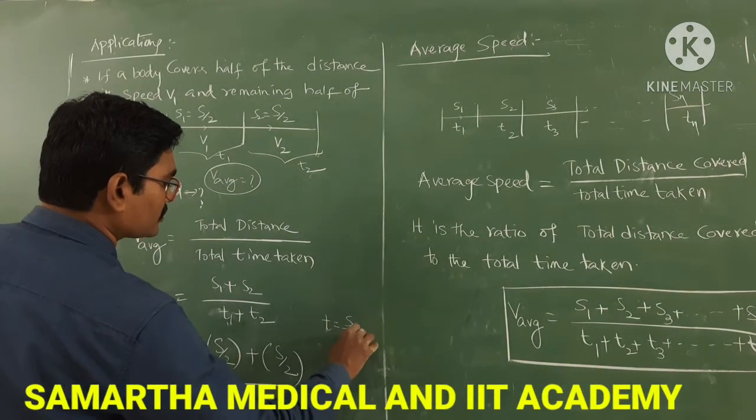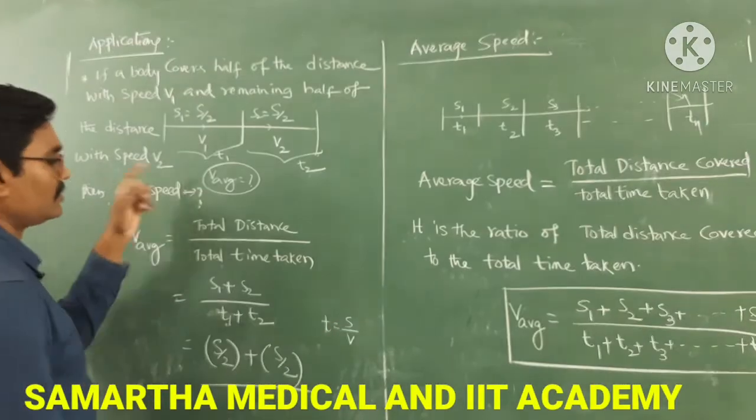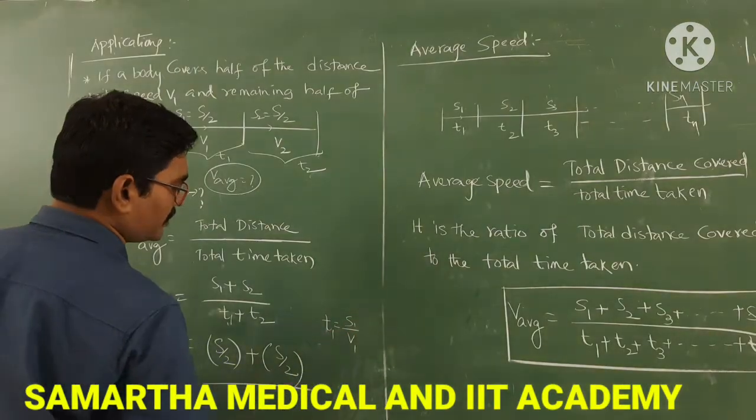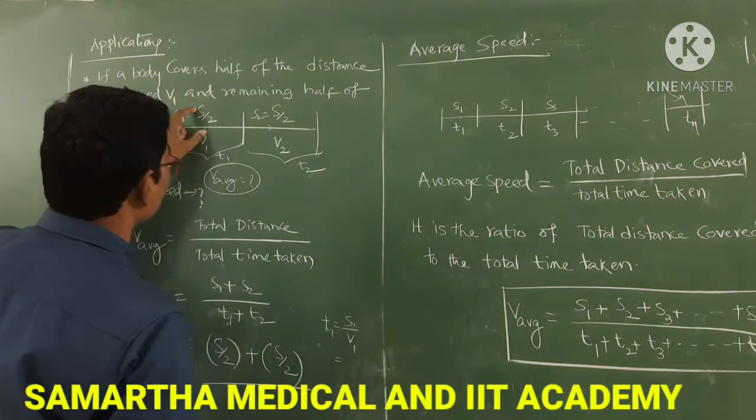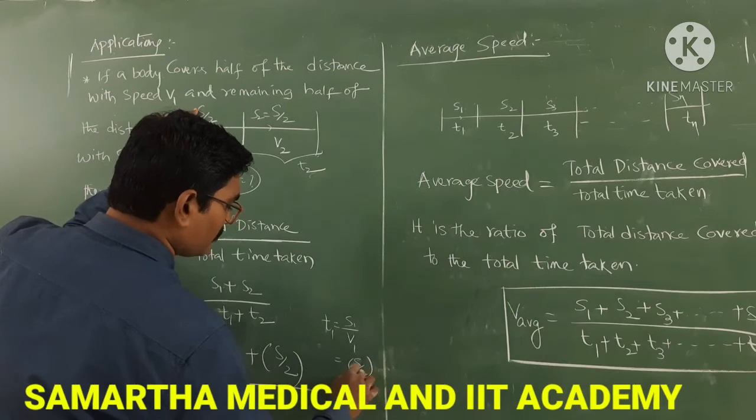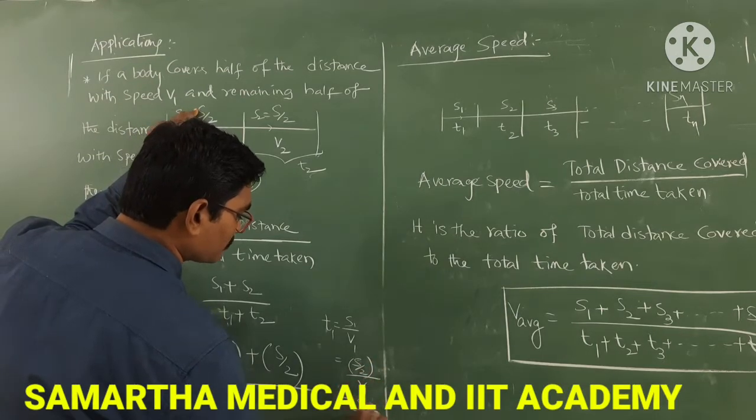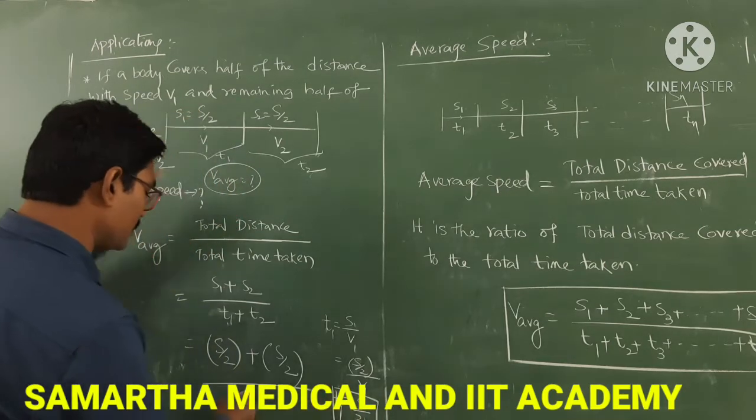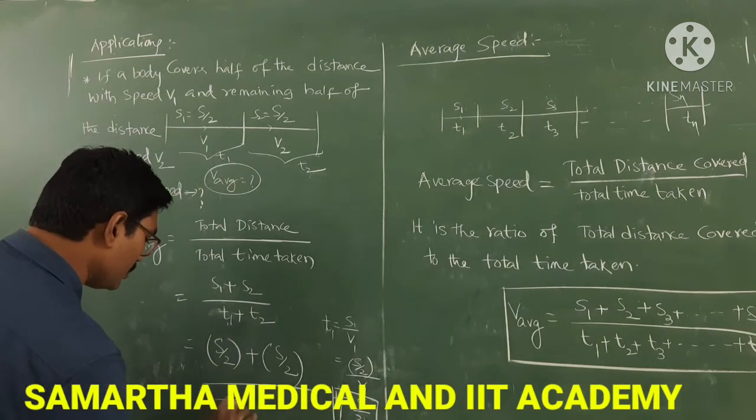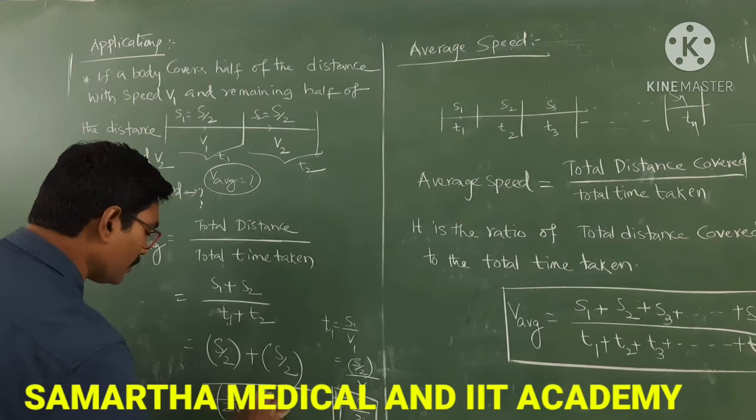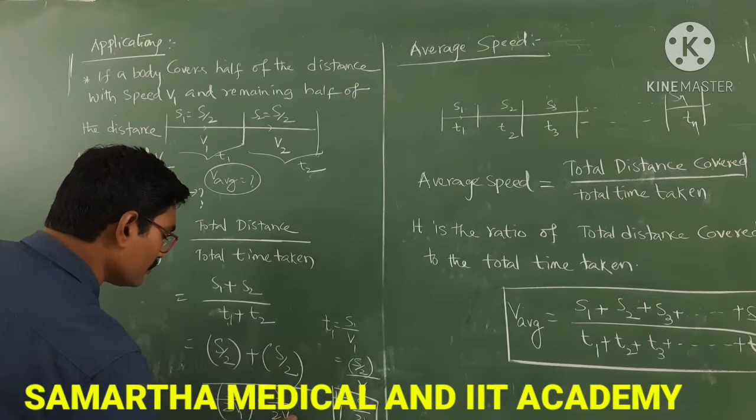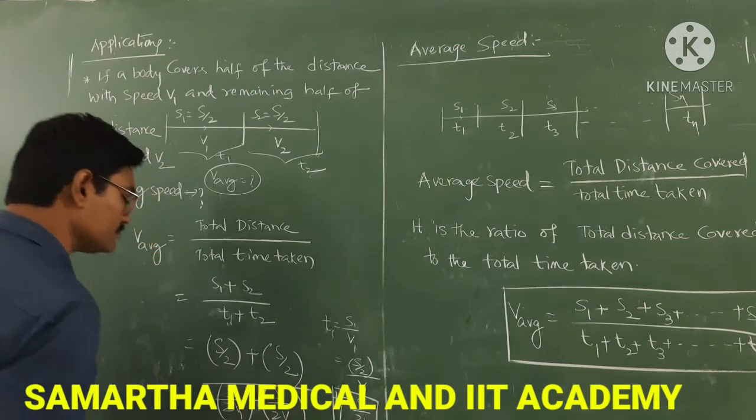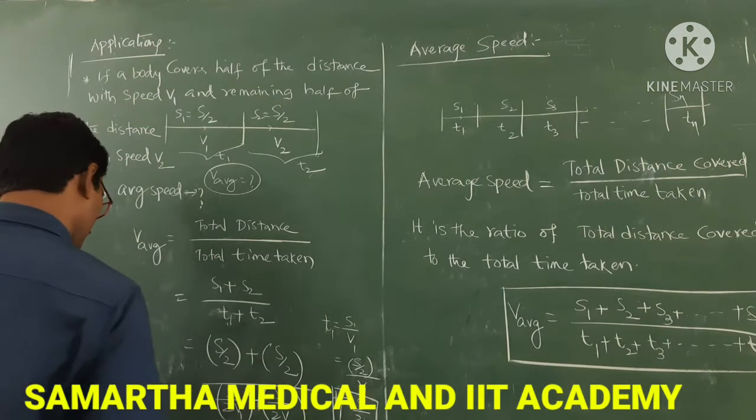Here, what is time taken? Time equals distance by speed. So T1 is S1 by V1. What is S1 here? S by 2. So you can write S by 2V1, that is the value of T1. You can replace it here: S by 2V1 plus S by 2V2. Okay. Next.